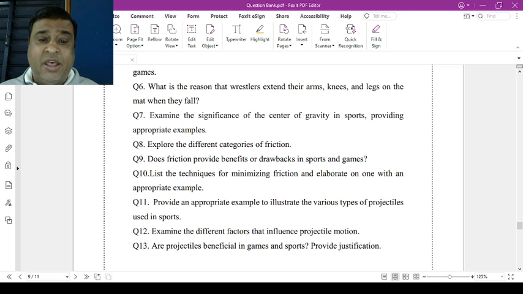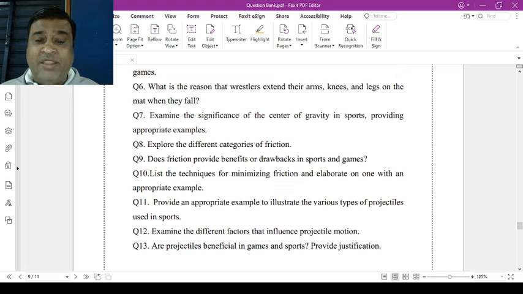Question number 8. Explore the different categories of friction. Question number 9. Does friction provide benefits or drawbacks in sports? Means advantage and disadvantage of games and sports, especially in friction. Question number 10. List down the techniques minimizing friction and elaborate on one with the appropriate example. Means आपको advantage disadvantage को examples के साथ आपको describe करना है.